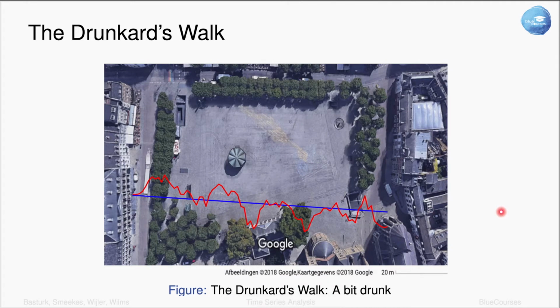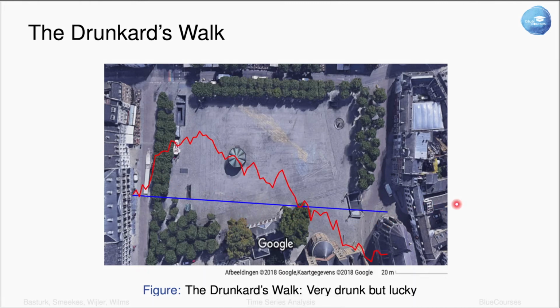Now imagine that he is a bit drunk, so he cannot really stick to the blue line, so he moves off. But then he realizes that actually, no, this is the wrong direction, he should be going more here. So he corrects for that and goes back to the blue line. Well, he cannot stay there because, again, he strays from the line but moves back again. And this process keeps on going, so he's walking too much. But in the end, he will end up around the point where he should end up. So he'll get home safely.